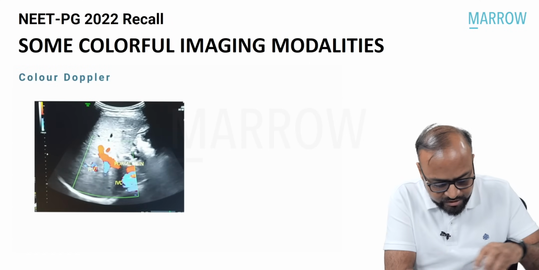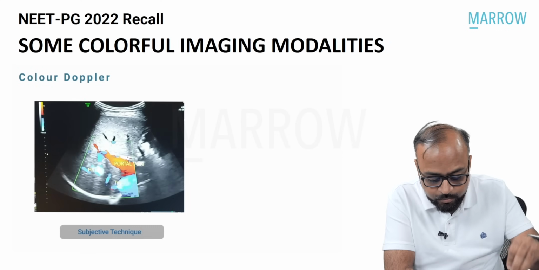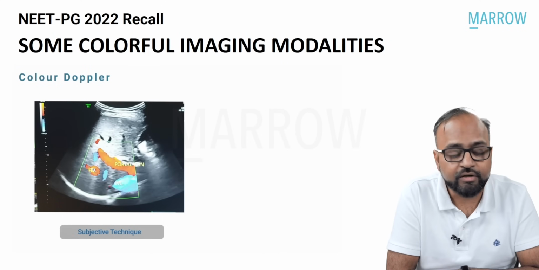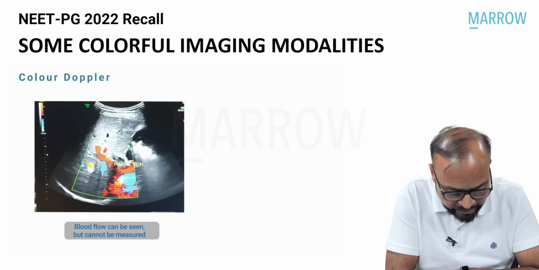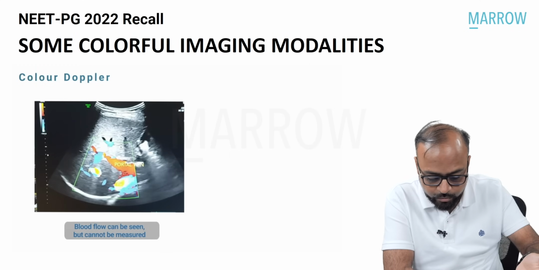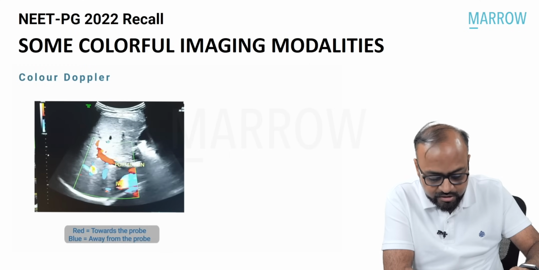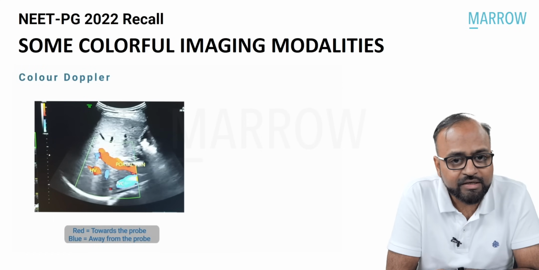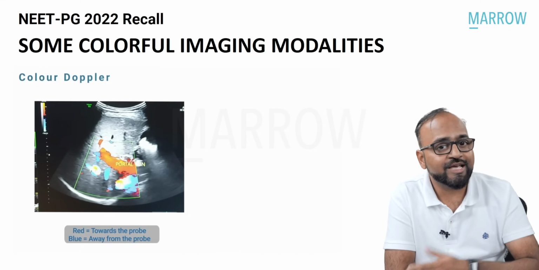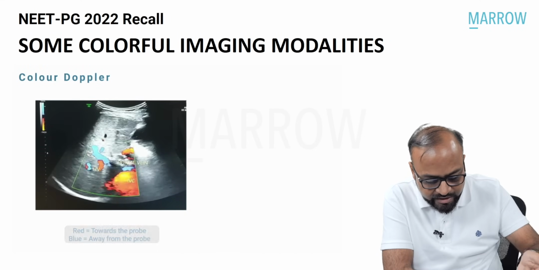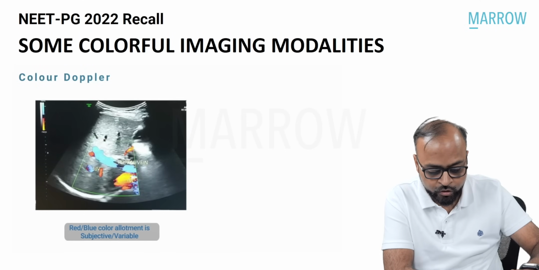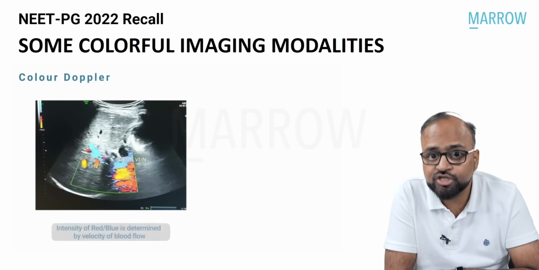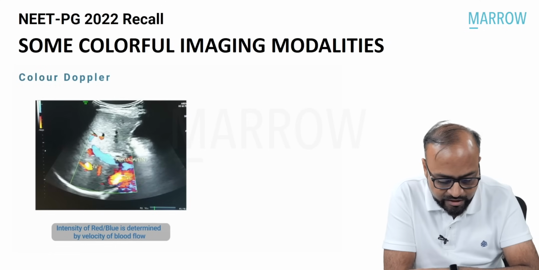Now in color Doppler, when you see this red and blue color, remember the red color in the portal vein means that the blood flow is occurring towards the liver, or towards the probe. It is a subjective technique. Blood flow can be seen, but it cannot be measured. Red usually means towards the probe, blue means away from the probe. But remember that this is actually subjective, so this can be reversed. If I press the invert button, the directions can completely get inverted. See, the color scale on the top left has also inverted. So this is called color Doppler. The color gives me the direction of blood flow depending upon the color scale that I have used.